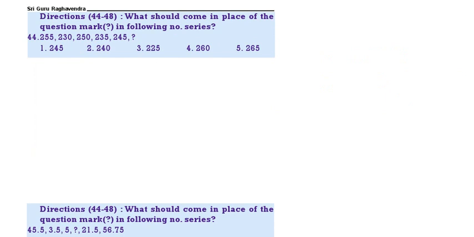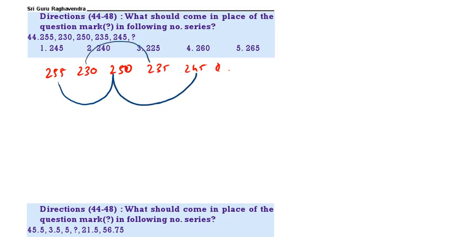Now what should come in the place of the question mark in the following questions? 255, 230, 250, 235, 245, question mark. You see the alternate series. 245, 230, 235, now 5 increase, that will become 240.